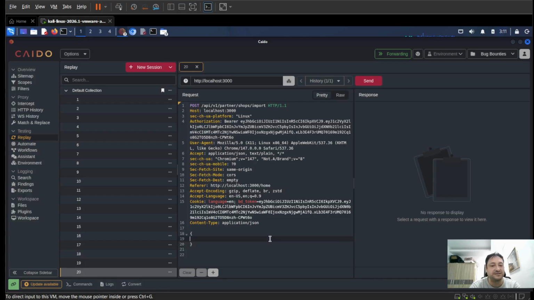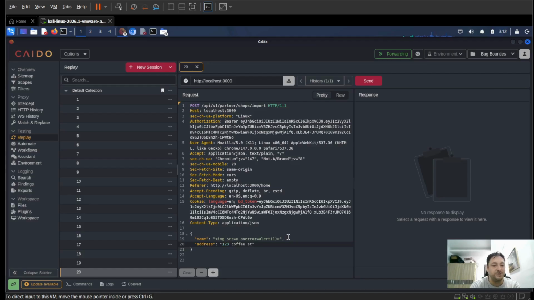So we're going to say something like name, and then we're going to call it a script. So we're going to use a cross-site scripting technique. So let's see, I'm just going to throw it in here. I'm not going to go through this too deeply. Okay. And then we're going to make another one. We're going to call it address. We're going to follow the parameter. Okay. And then we're going to say 123 Coffee Street.